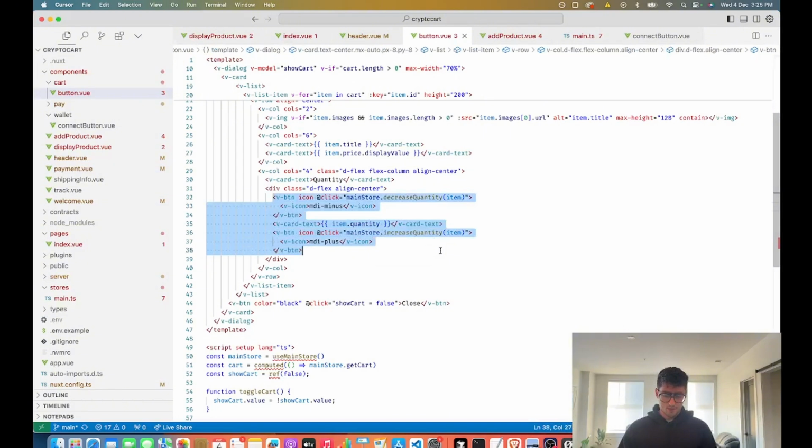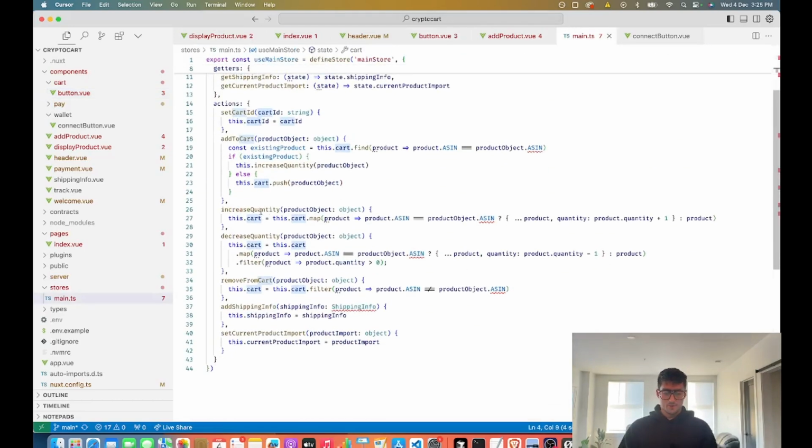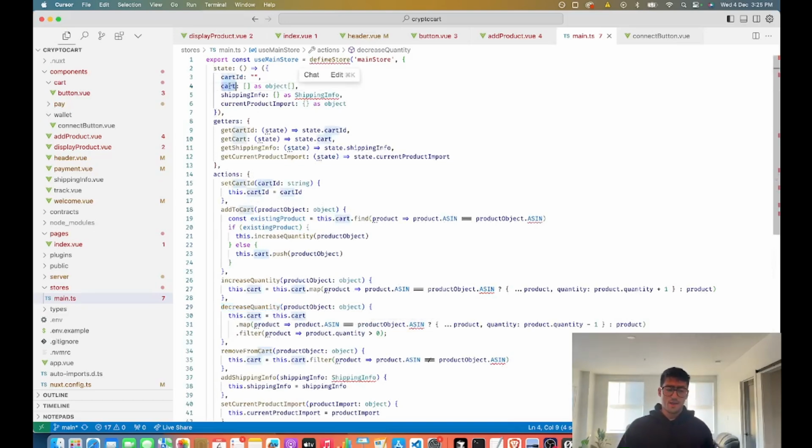We have the plus and minus, and we're directly calling decrease quantity and increase quantity on our main store. So we have increase quantity, decrease quantity, and these are just mutating the cart array. So they're finding the product that already exists in the cart array, and they are decreasing or increasing the quantity inside of that.